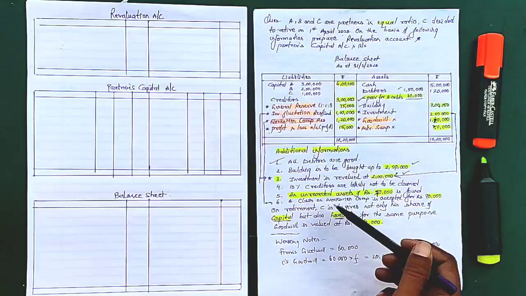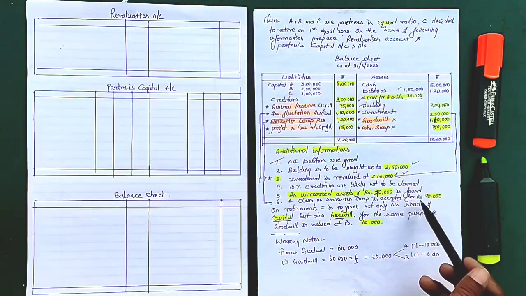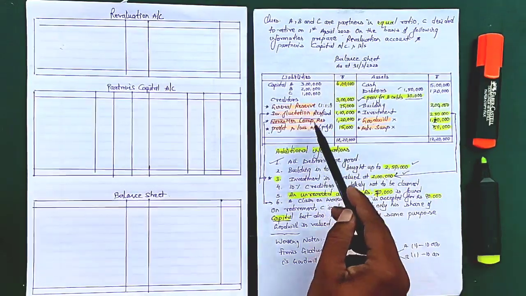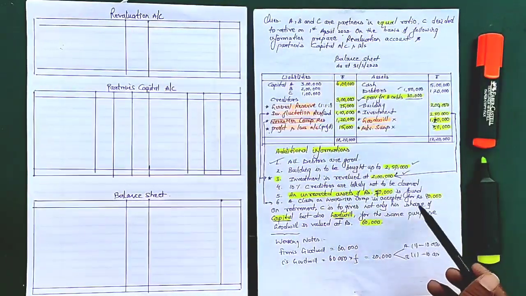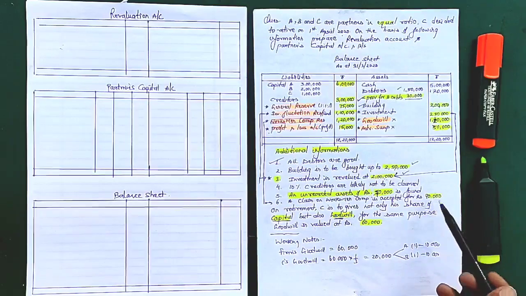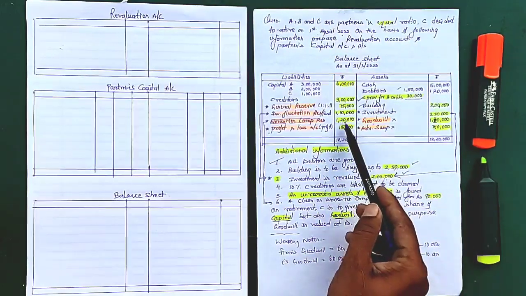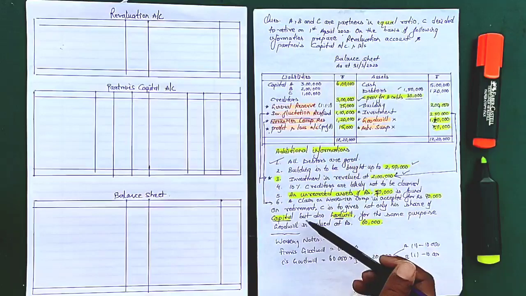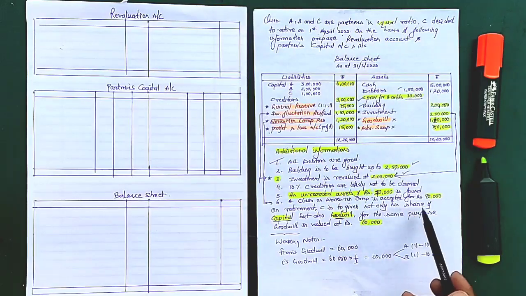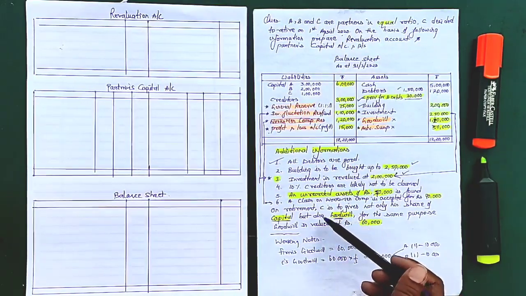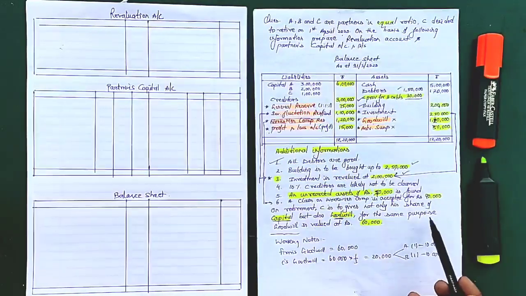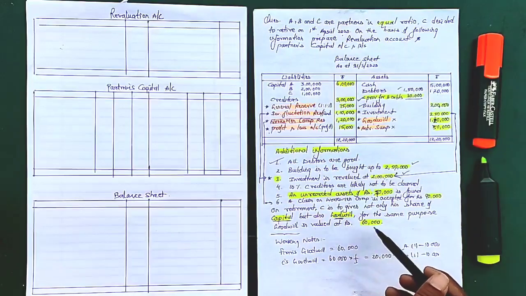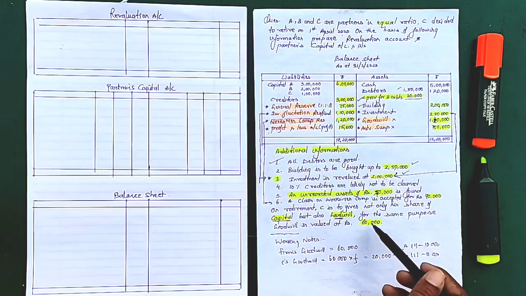Fine. Then a claim on workmen compensation is accepted for rupees 90,000. So there is already a reserve for the claim, that is 1,20,000. So out of this 1,20,000, a claim has arrived of 90,000 which the company already accepted, but still we managed to save 30,000 rupees. And on retirement, C is to be given not only his share of capital but also goodwill, that we know very well. For the same purpose, goodwill of the firm is valued at rupees 60,000. So from this goodwill, we will give goodwill to C.